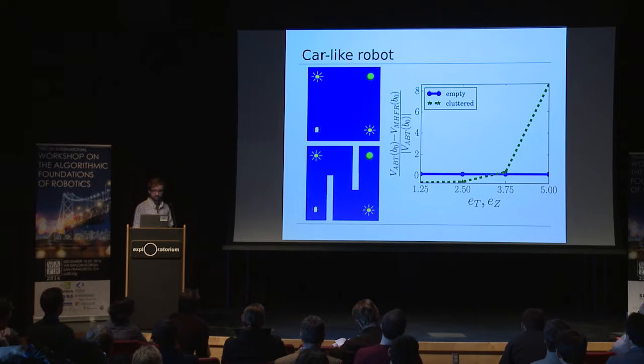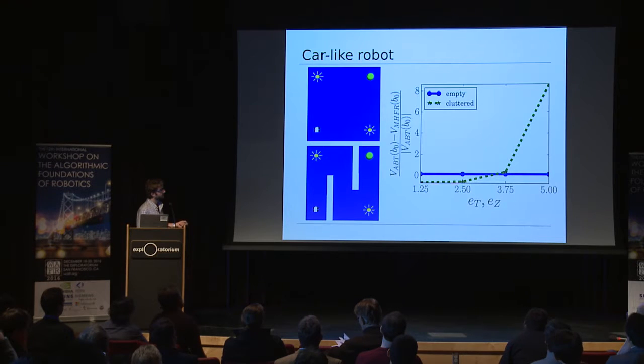Now, this graph here shows the relative value difference between ABT and MHFR as we increase the errors in both scenarios, where negative values mean that MHFR performed better than ABT, and vice versa for positive values. And as we can see in the empty environment, both solvers perform relatively similar, whereas in the cluttered environment, for small errors, MHFR actually outperforms the general solver ABT. But as we increase the errors, there's a significant advantage for ABT.